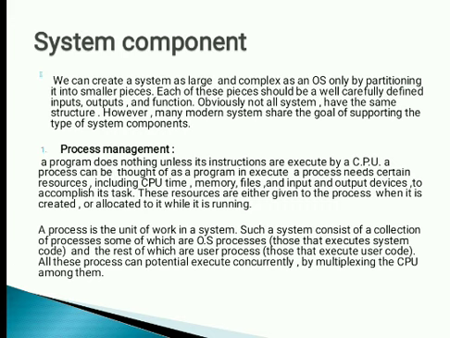So, a process is the unit of work in a system. Such a system consists of a collection of processes, some of which are operating system processes, those that execute system code, and the rest are user processes. User processes are which processes? Those that execute user code. So all the processes can potentially execute concurrently by multiplexing the CPU among them.